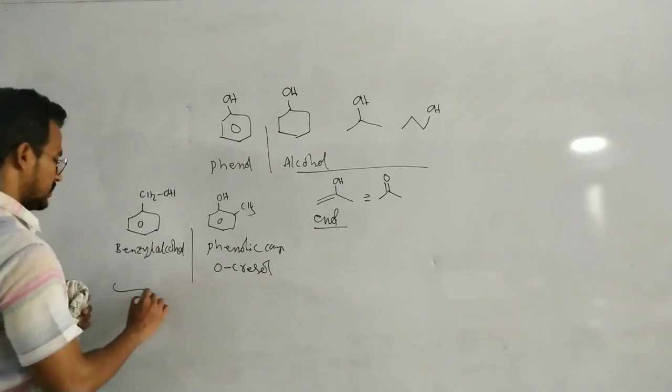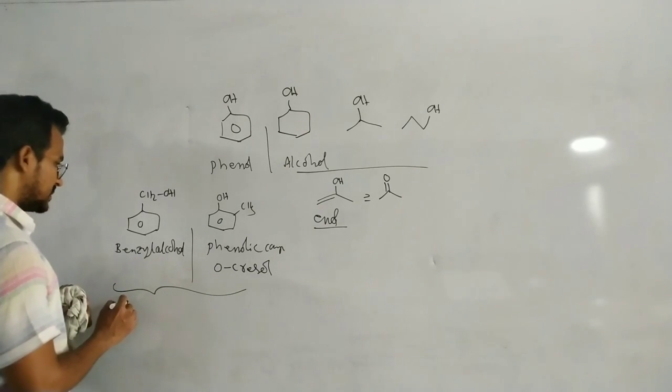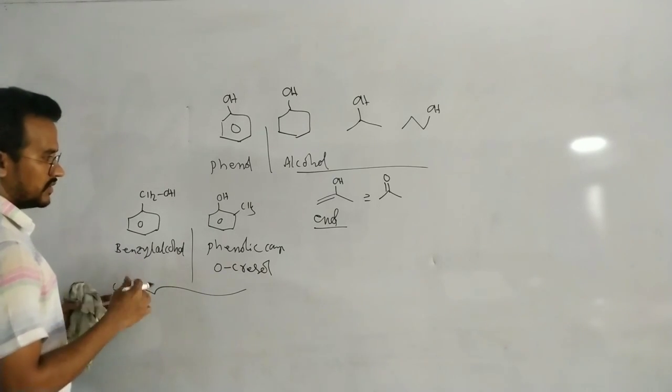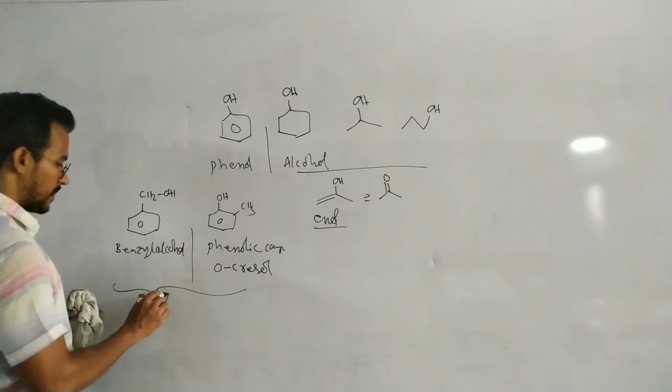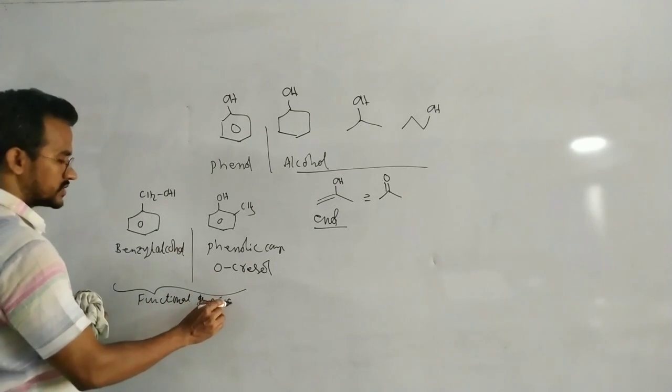Same molecular formula. So what is the isomeric relationship between these two? We can say these are structural isomers, and specifically functional group isomers. Why are these called functional group isomers?